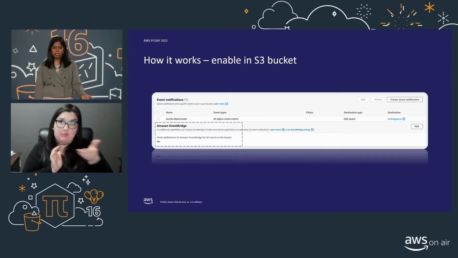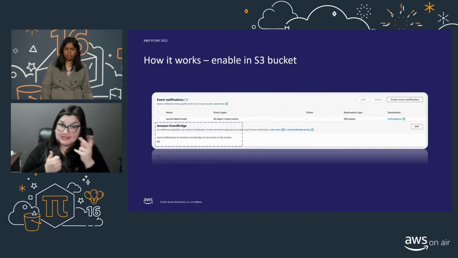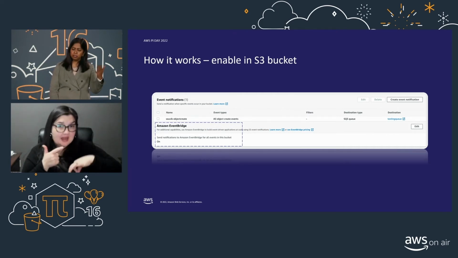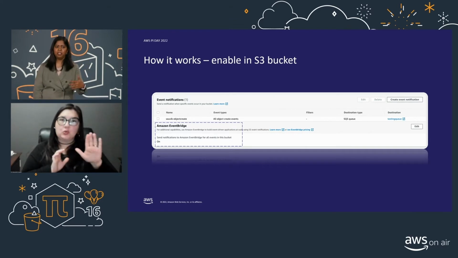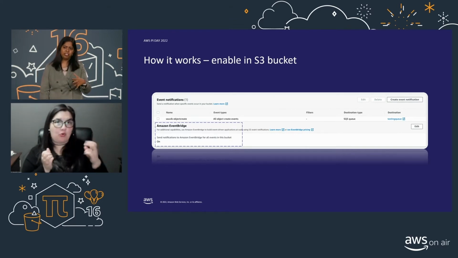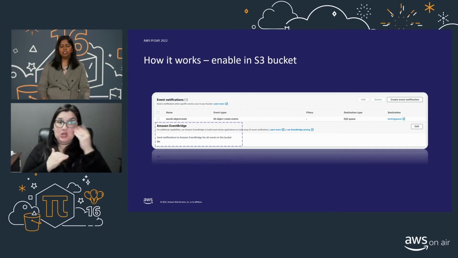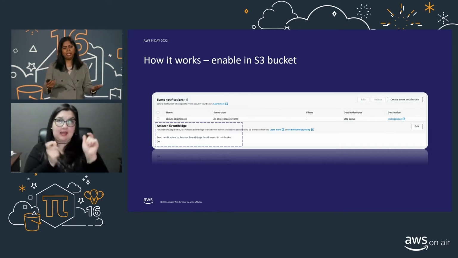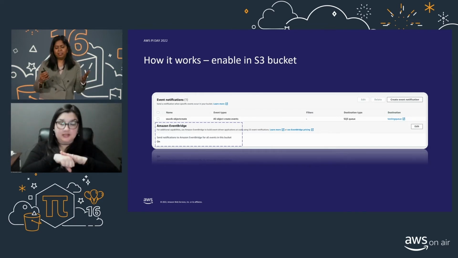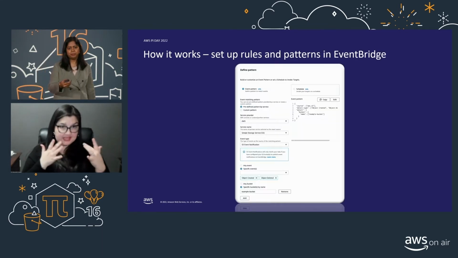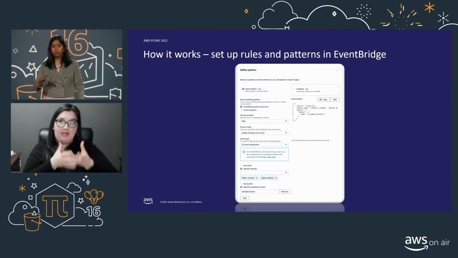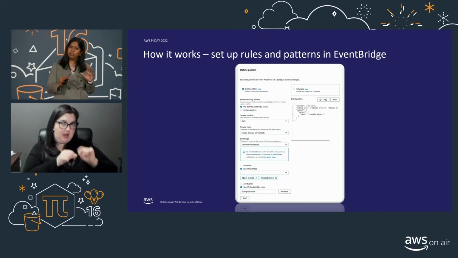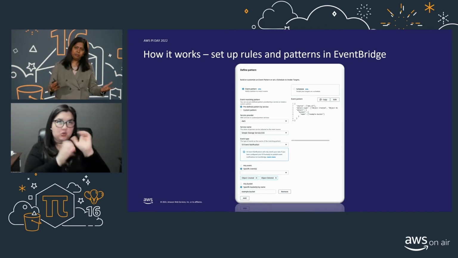So now that we have seen what Amazon EventBridge is, what it does, and what the benefits of it are, let's go and see how to configure it. To do that, go to your desired bucket, go to the properties page, and just below event notifications you will see Amazon EventBridge. Click on edit, and you will either have an on or off, so select on. Now you will have events triggered for all the events coming into the bucket. Once you do that, you have to go back into Amazon EventBridge to configure some rules, because you don't want all events to be triggered.